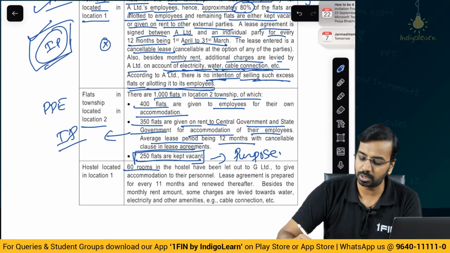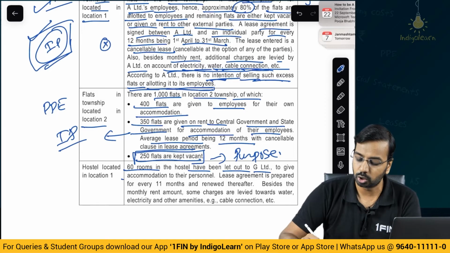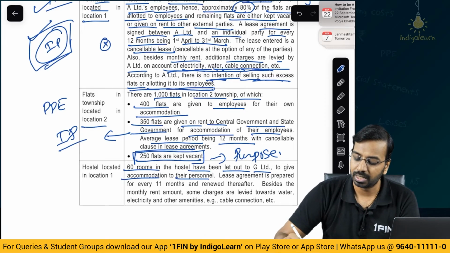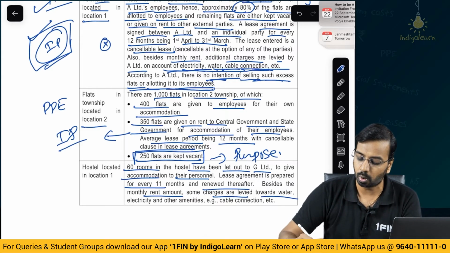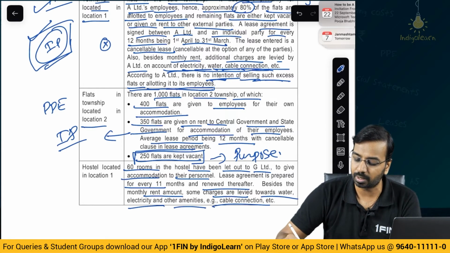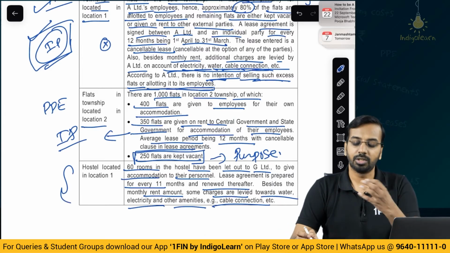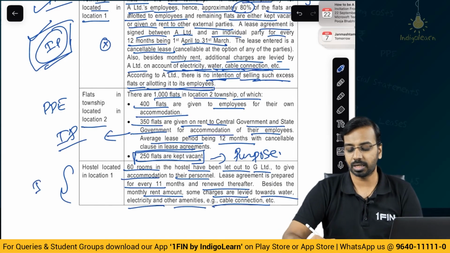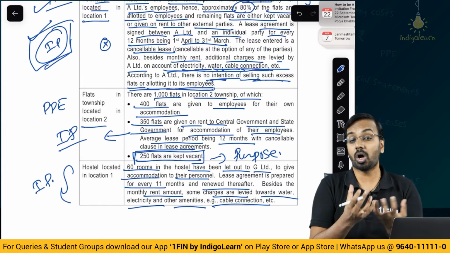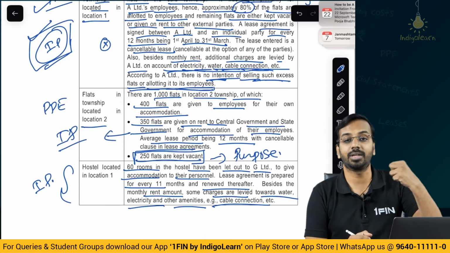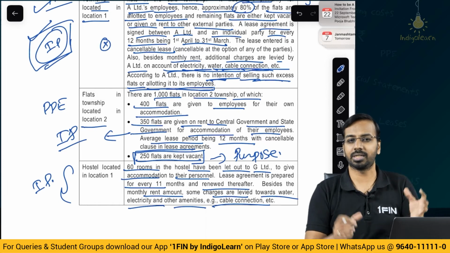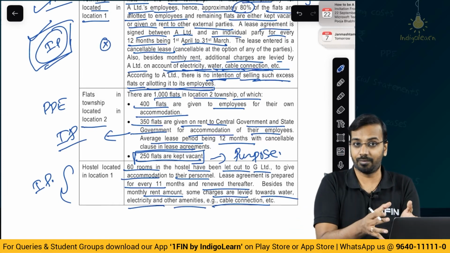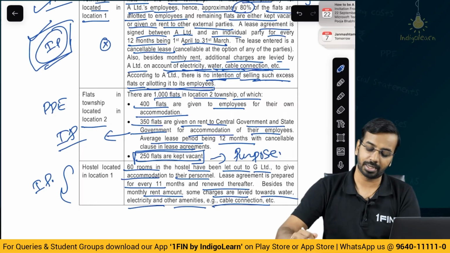Hostel. 60 rooms in the hostel have been let out to G Limited to give accommodation to their personnel. Lease agreement is prepared for every 11 months and renewed thereafter. Besides the monthly rent amount, some charges are levied towards water, electricity and other amenities, cable connection, etc. Again, here also you are giving it out on rent to others, so it is an investment property. Now, if you run the hostel as a business, like apart from giving it out on rent, you provide food, other facilities, laundry services, as an integrated package, then it becomes property, plant and equipment.